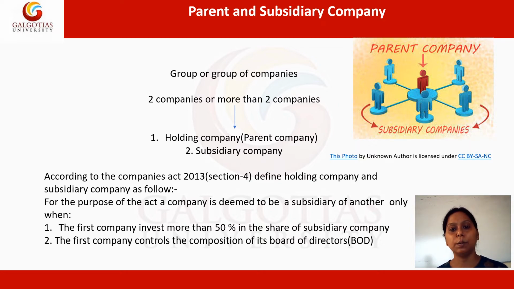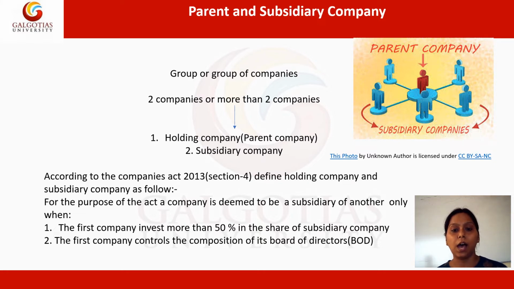For sure, there will be one holding company, which we also refer to as the parent company, while there will be many other subsidiary companies under the group of companies. If I talk about very prominent examples of group of companies, we can say the Reliance group of companies and the Aditya Birla group of companies. These are the best two examples to give.